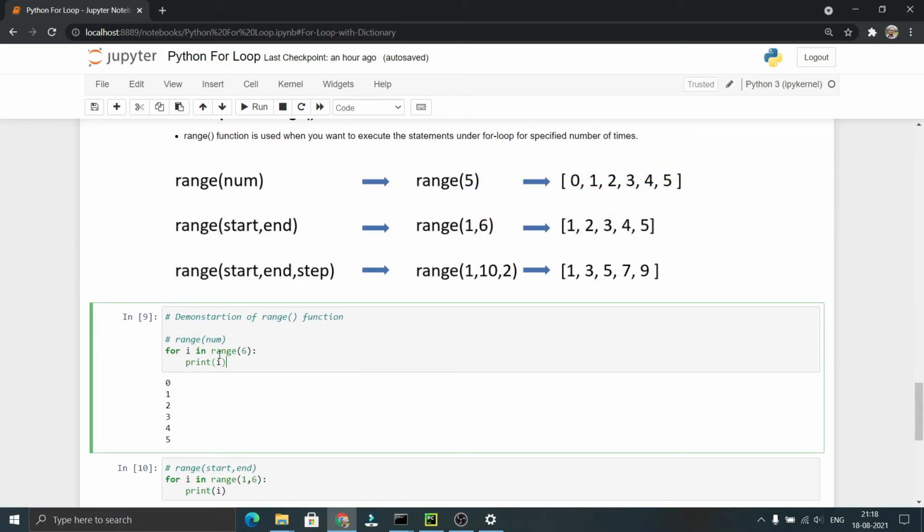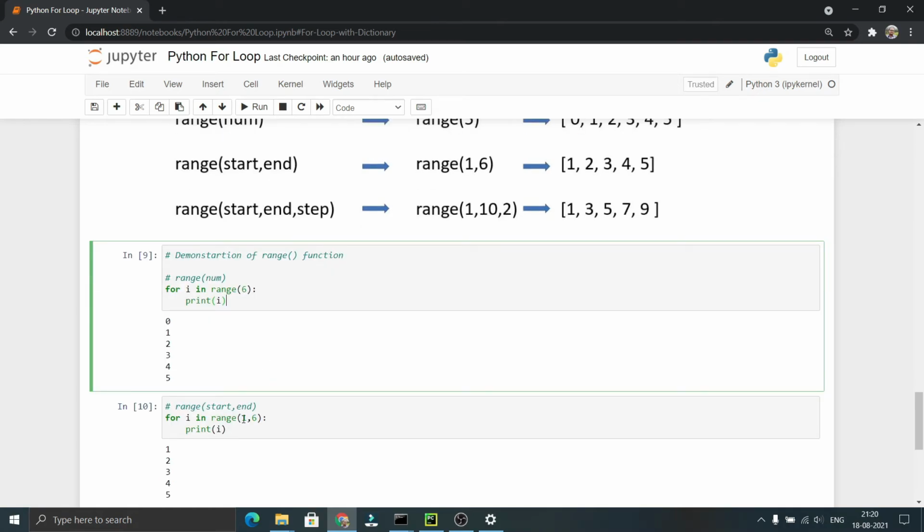We are passing range of 6 to this for loop. 6 is nothing but the end value, or else the number n here. The range sequence will contain the numbers starting from 0 to n minus 1. As our end value is 6, n minus 1 will be 5. So range of 6 will return the sequence 0, 1, 2, 3, 4, 5. As the for loop iterates over the items of the sequence, it prints the elements in each iteration. So it prints the values 0, 1, 2, 3, 4, 5 respectively.